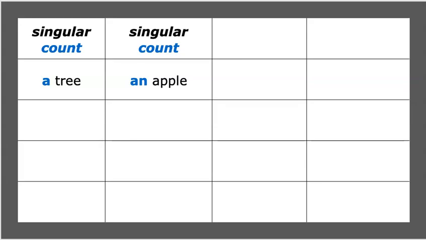I use a tree or an apple depending on the noun. If the noun begins with the sound of a consonant like tree, I use the word a, or a depending on how you want to pronounce it. A tree. If my noun begins with the sound of a vowel, like apple, I will use the word an.